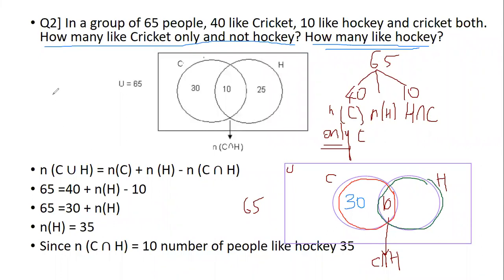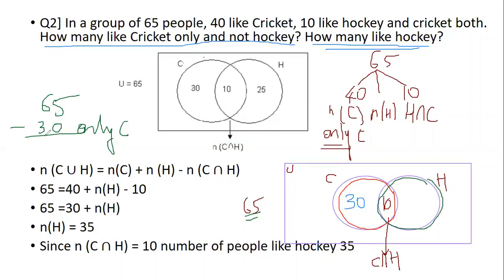Now we have a total of 65 in the group, out of which 30 people will play only cricket. How many are left out? What is the answer here? The overall group strength is 65.